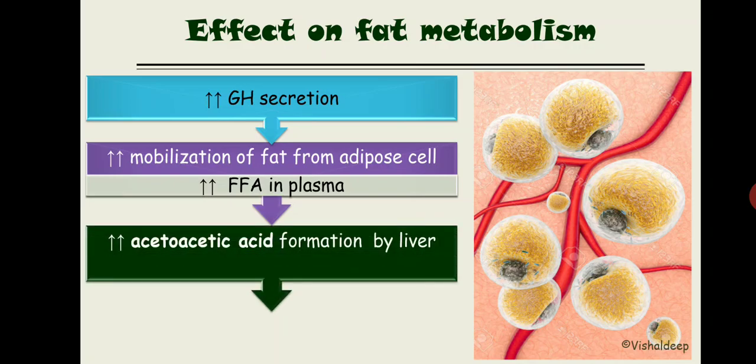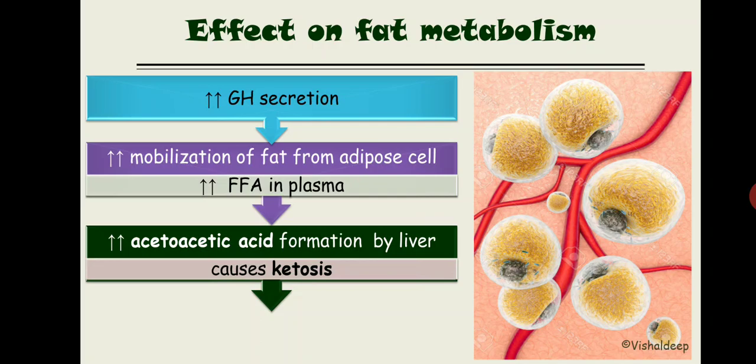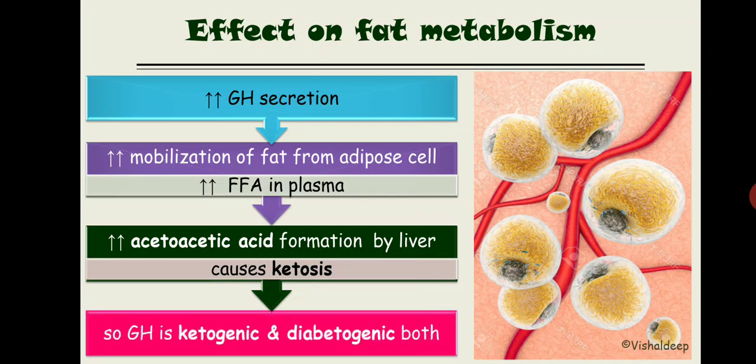This acetoacetic acid is a member of a family known as ketone bodies, so ultimately it leads to ketosis. So growth hormone is two things: one is ketogenic, another is diabetogenic. Got it? Now let's see the effect of growth hormone on the bone.